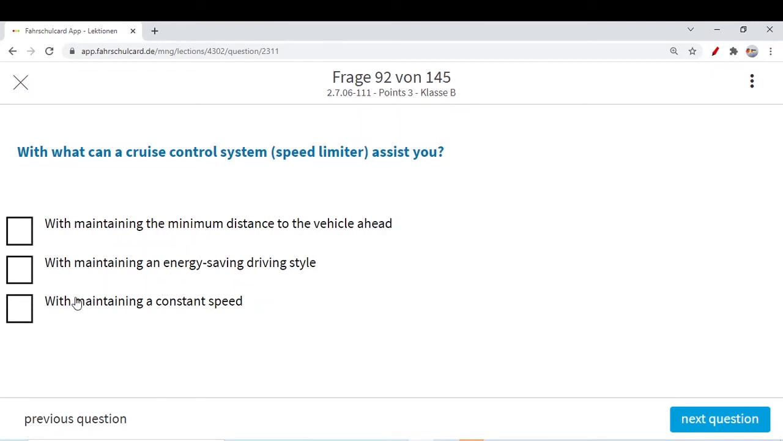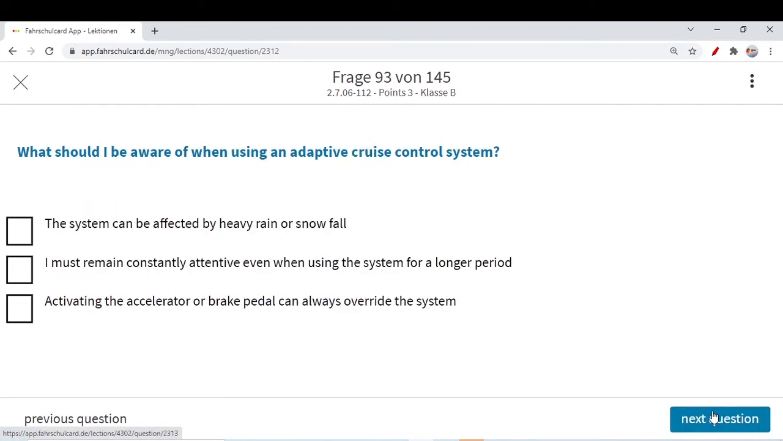With maintaining an energy saving driving style, for sure, because whenever you increase your speed too much, it is not energy saving driving. So when you know the speed will be the same for a long distance, you simply switch on the cruise control system and your speed will stay the same, so energy saving driving style. With maintaining a constant speed, the cruise control system also helps you maintain a constant speed on a long path. Next question is,